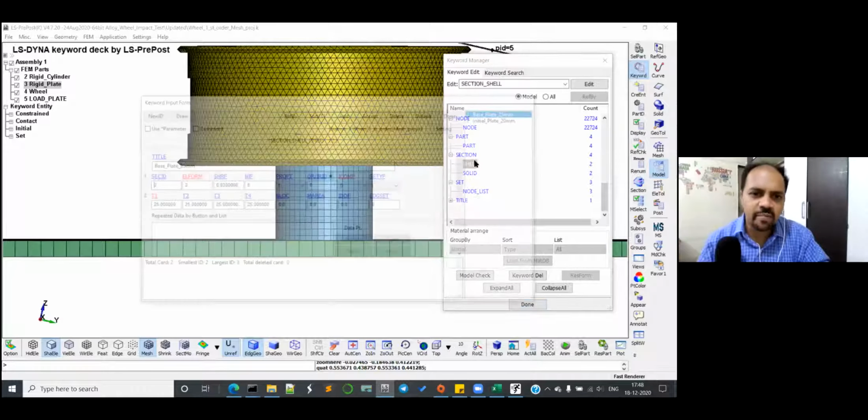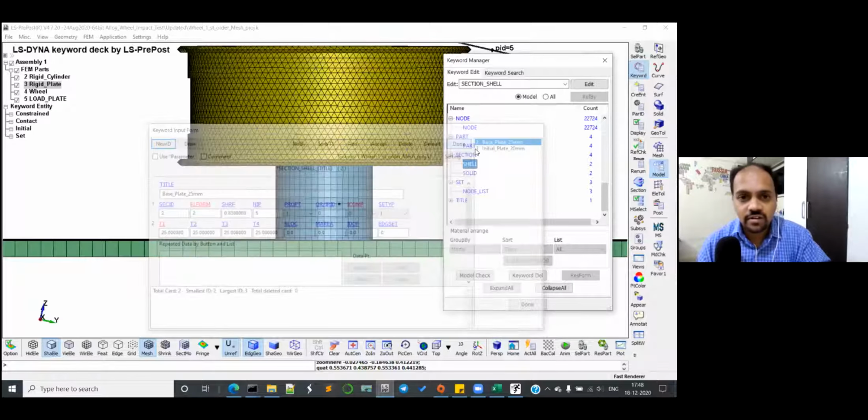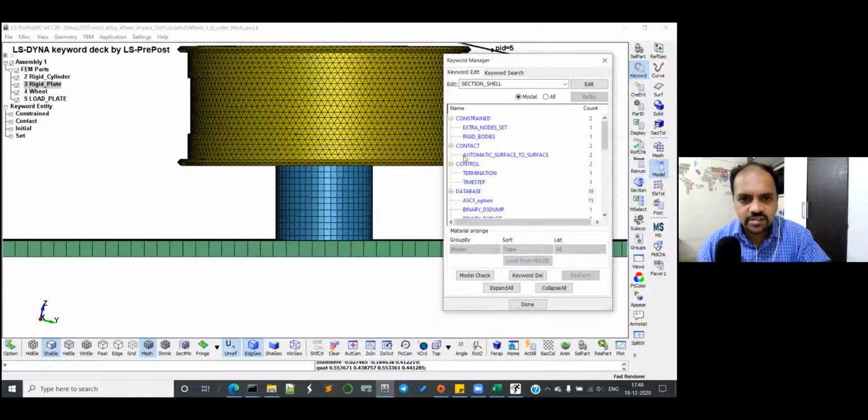Okay, no, don't go there. I need contact, not the section. Yes, 4 is the next contact, which is surface to surface. We only have 2 contacts anyway, right? So here you have to check in between which 2 parts we have a contact. That's contact number 4. Click on clear. Click on clear. Okay, and again do the same thing. Repeat it.